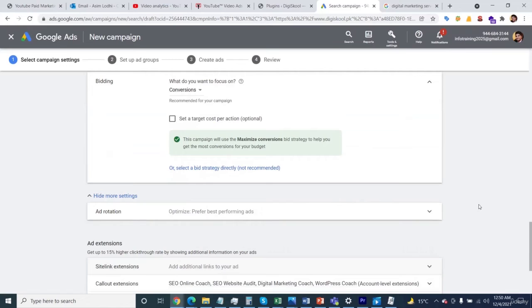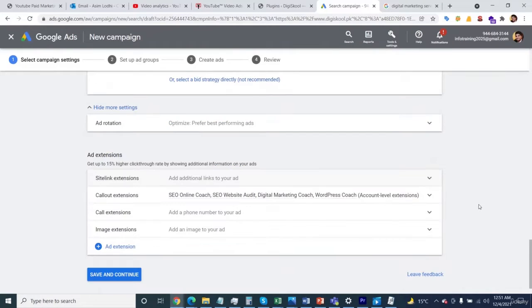Hey everyone, in this session, after specifying the bidding strategies, I'm going to let you know about the site links. So just try to understand the site link extensions concept.